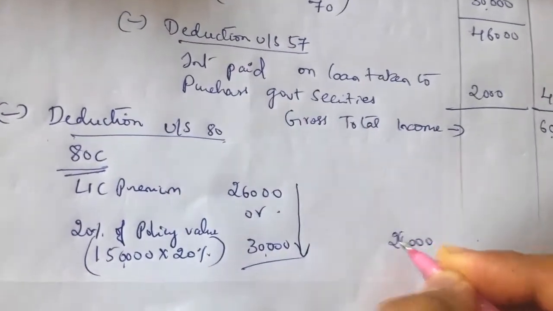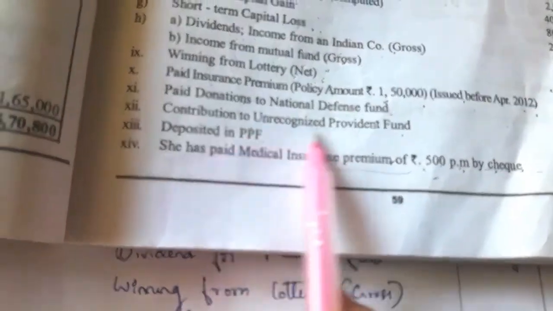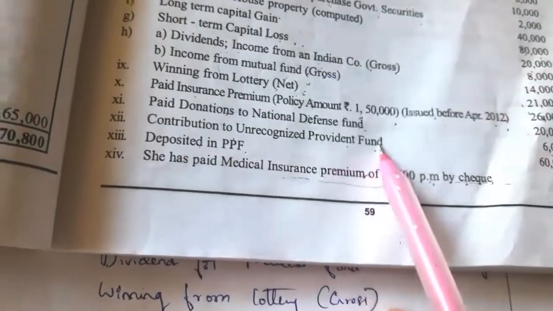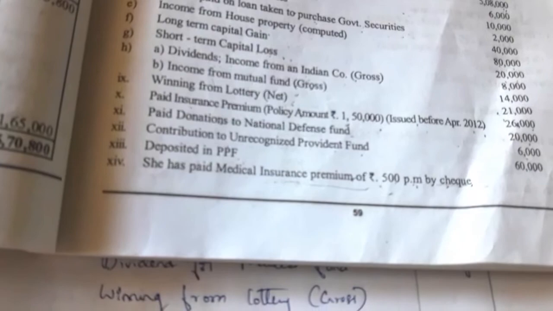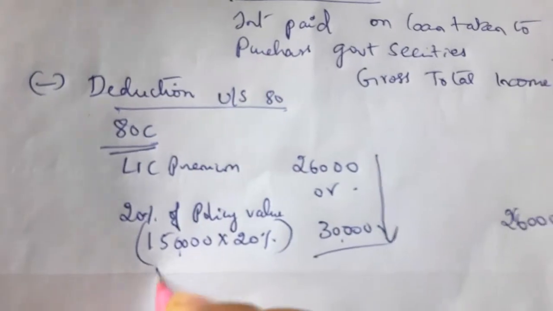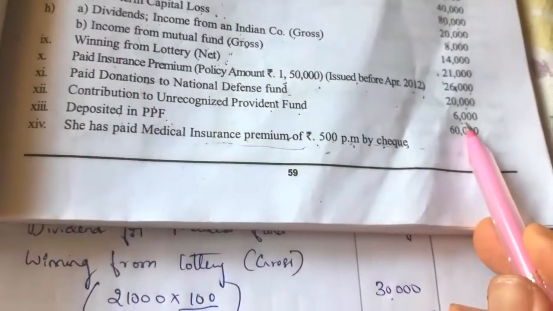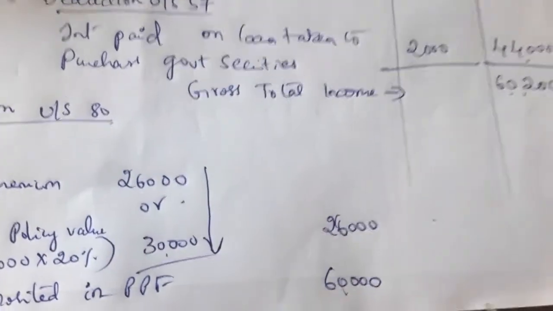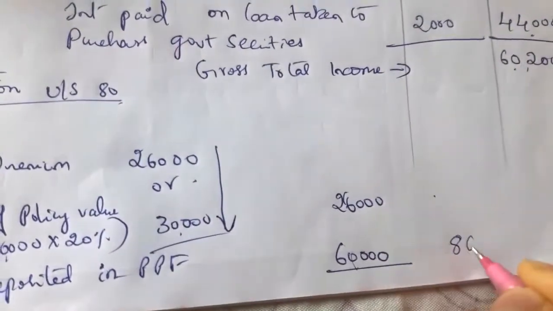There are 2 more 80C deductions. Under 80C, not eligible. Deposited in PPF, how much? 60,000. So no other 80C. 26,000 plus 60,000, that is 86,000.